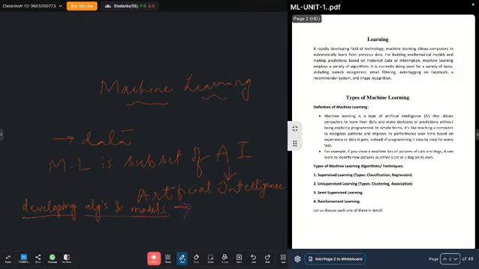These models help in making decisions and predictions without being explicitly programmed.